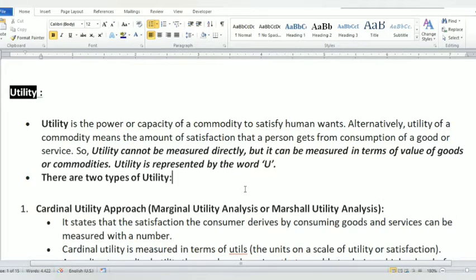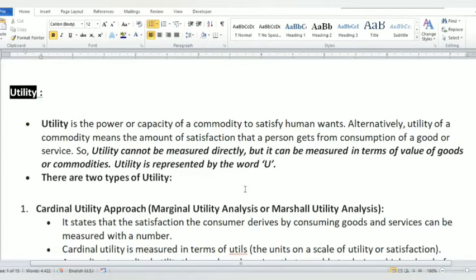As we know, utility has two approaches. The first approach is called the cardinal utility approach, which is also called marginal utility analysis or Marshallian utility analysis, founded by Alfred Marshall.